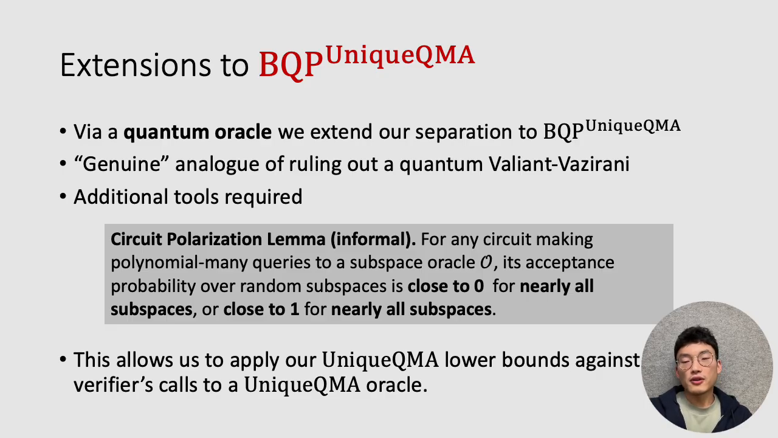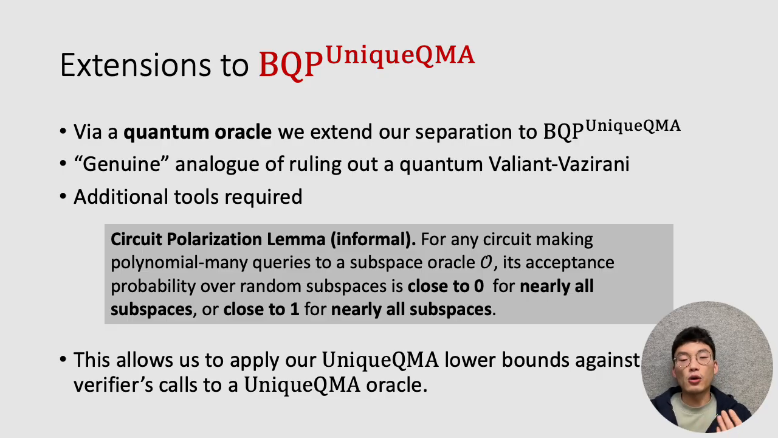Morally, we need this lemma for the following reason. A verifier that's in BQP to the unique QMA is a BQP algorithm, a quantum polynomial time algorithm, which is allowed to make oracle queries to a unique QMA oracle. One thing we'd like to do to finish the proof is argue that whenever the verifier V queries a unique QMA oracle, it's essentially asking it to solve a smaller version of our problem, and therefore we can port over our previous result onto one of these individual calls to the unique QMA oracle.